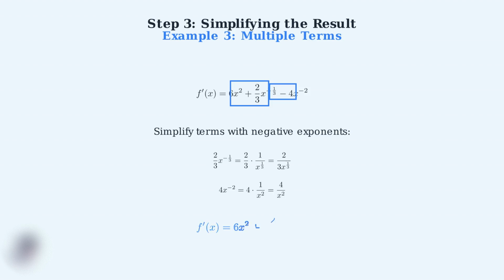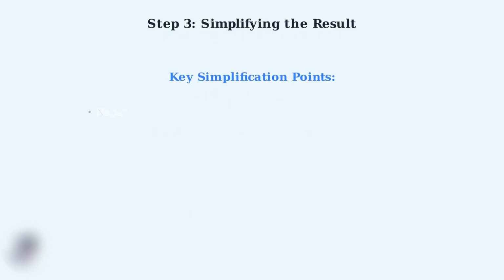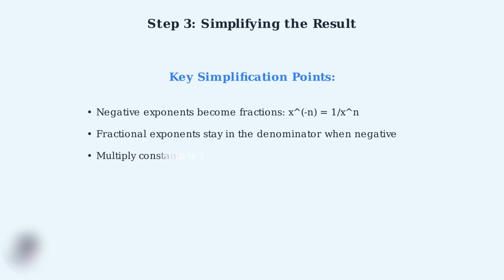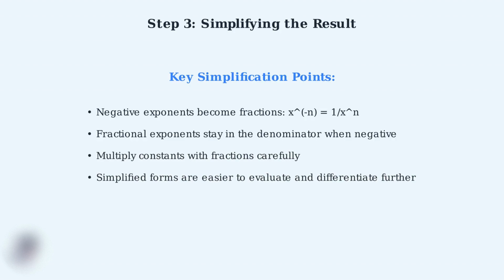Putting it all together, our final simplified derivative is 6x squared plus 2 over 3x to the 1/3 minus 4 over x squared. Each term is now in its clearest form. Remember these key points about simplification. Negative exponents become fractions, fractional exponents follow the same rules, multiply constants carefully, and always aim for the clearest possible form. Proper simplification makes your derivatives much easier to work with in future calculations.